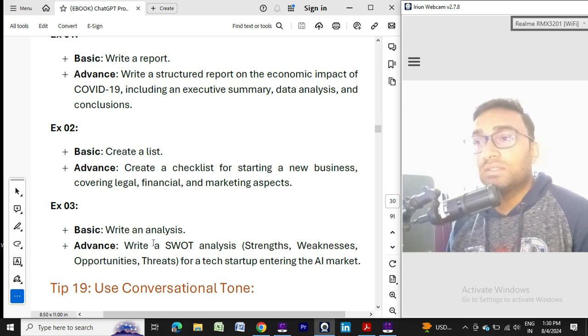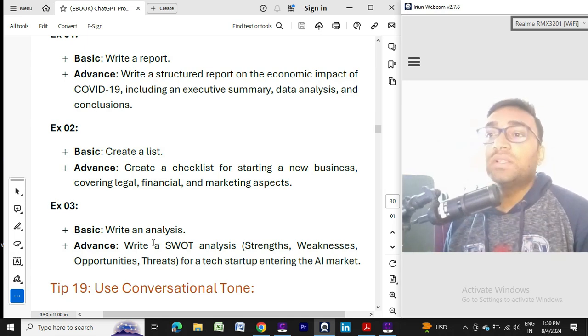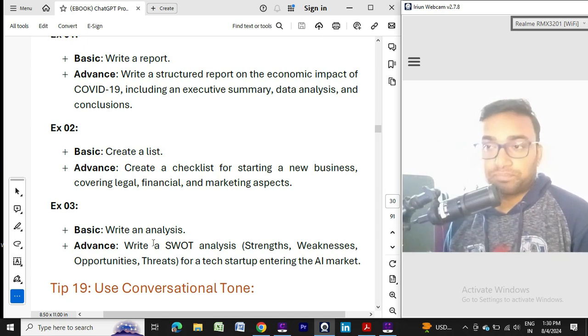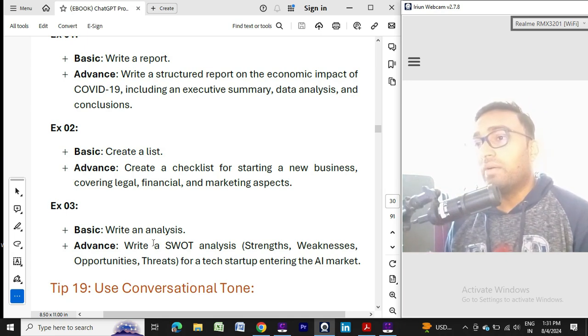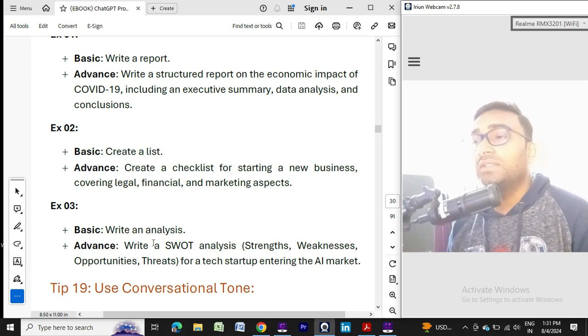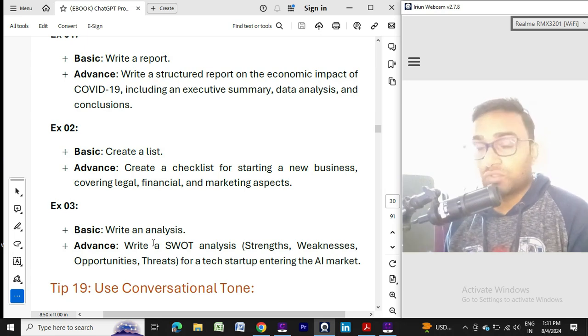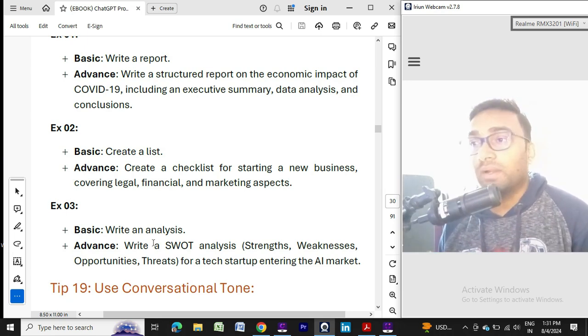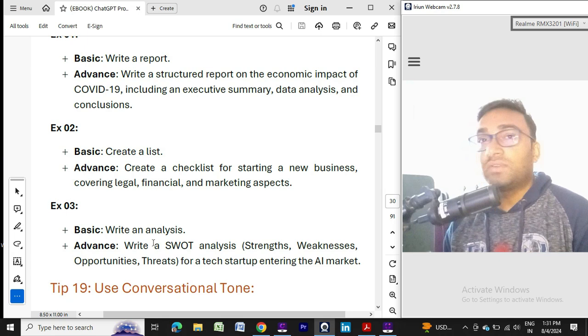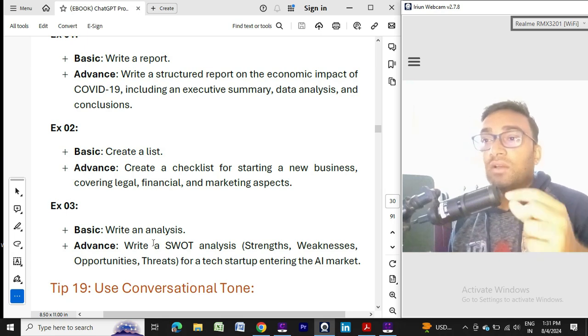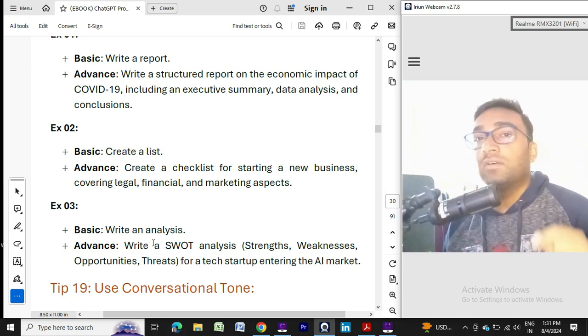SWOT analysis is strengths, weaknesses, opportunities and threats. It is a very important formula for any business. Write a SWOT analysis: strengths, weaknesses, opportunities, threats for a tech startup entering the AI market. Here you are giving a format: strengths first, weaknesses second, opportunities third, threats fourth.